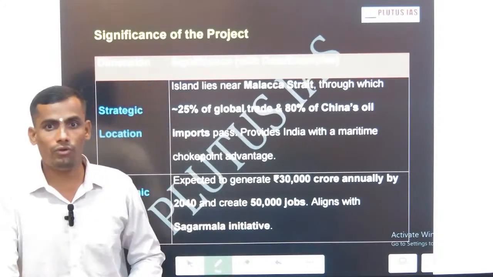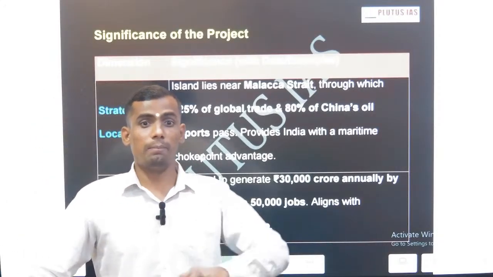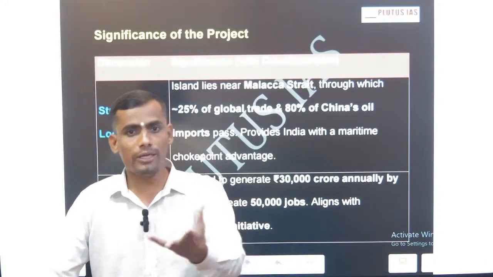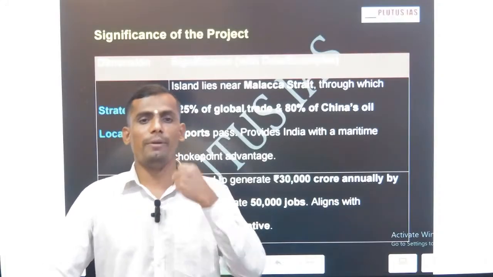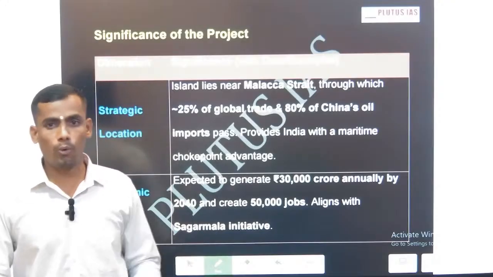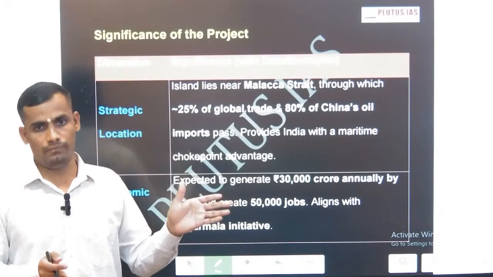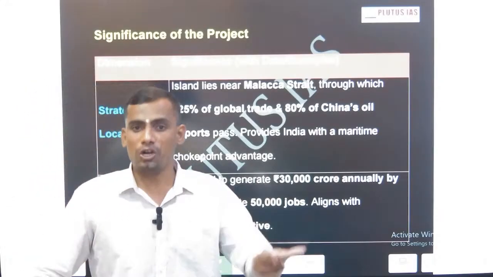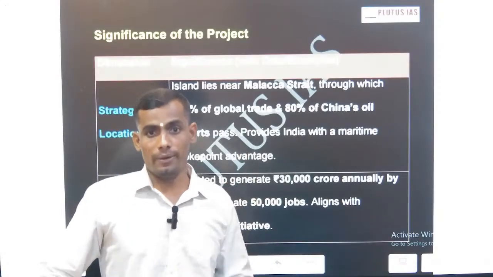The second one is that we are developing the multi-transshipment port. Automatically it creates employment and provides the route for trade. So the second one is economic, creating job employment.